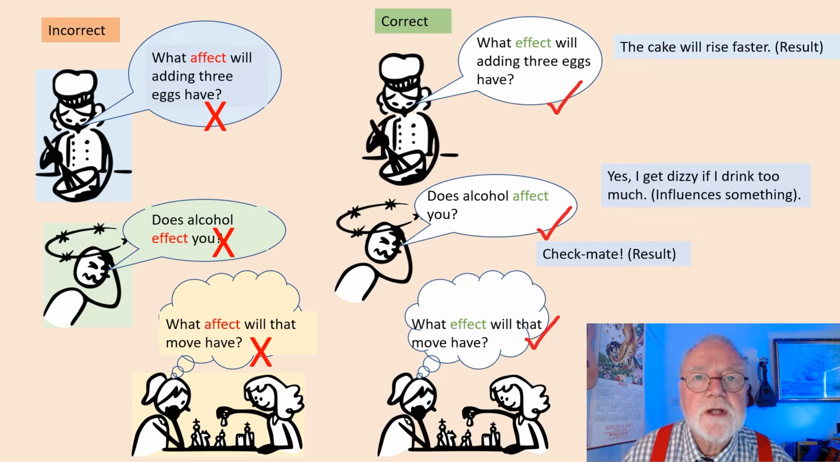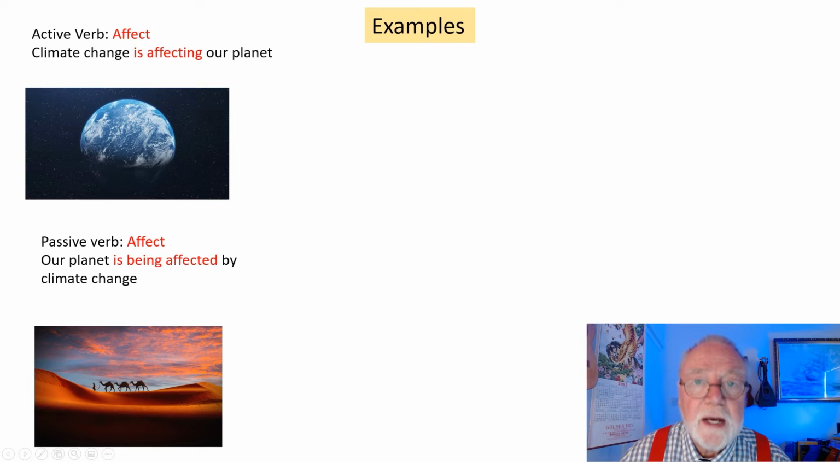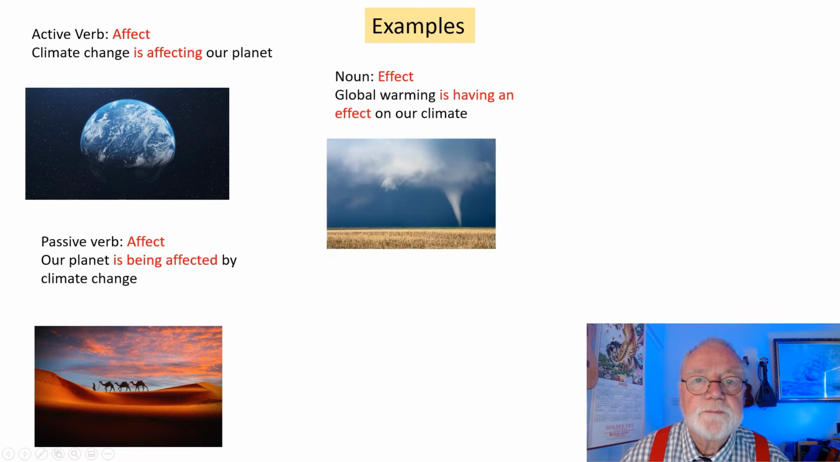Here's a closer look to help you decide which one is the verb and which one is the noun. Affect is the verb. That's the one that uses the schwa, affect. So we could say, climate change is affecting our planet. We can use the verb passively, of course. Our planet is being affected by climate change.